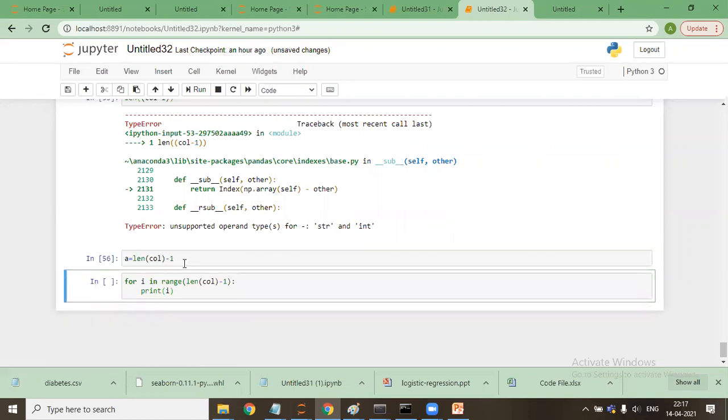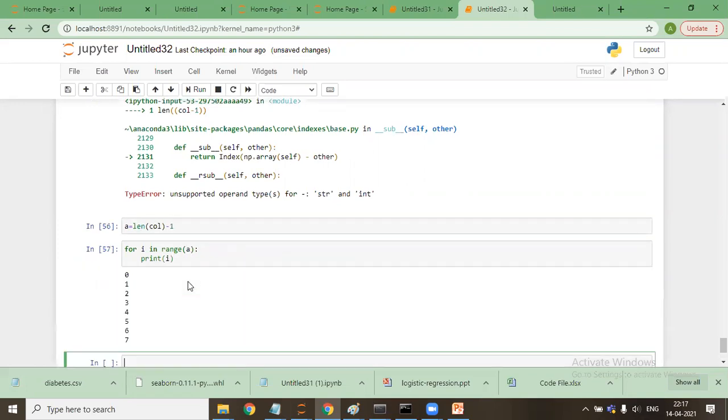Let's say A, and I'll say len A. So it has 8 values only: 0, 1, 2, 3, 4, 5, 6, 7. 8 as a number is a 7.